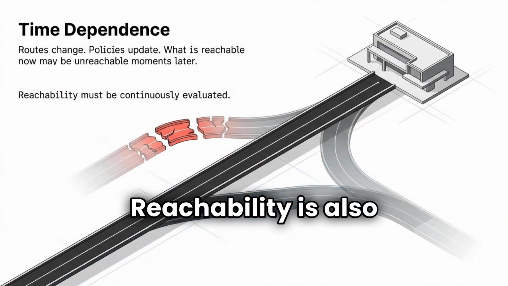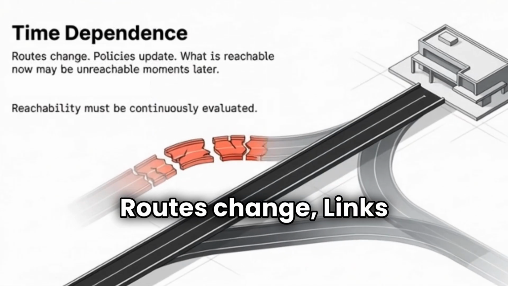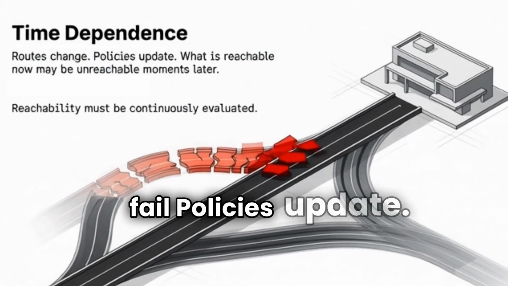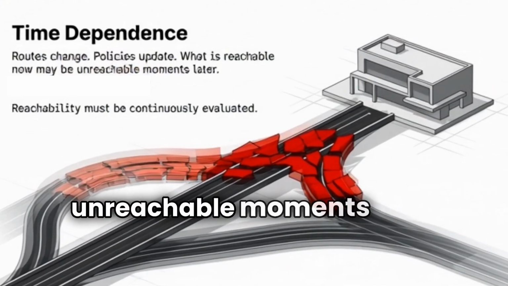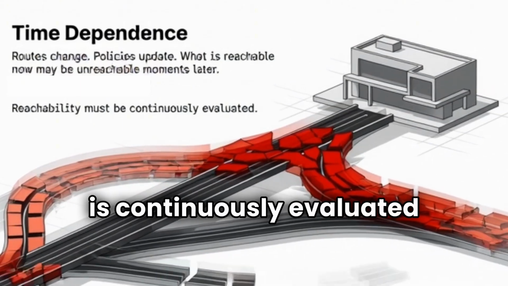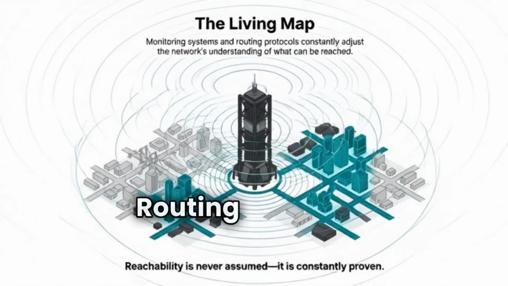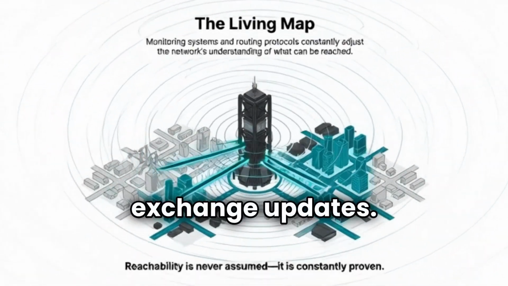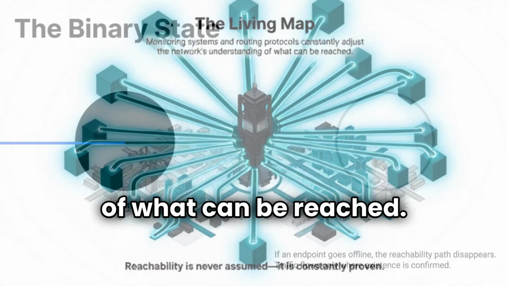Reachability is also time-dependent. Networks are not static. Routes change, links fail, policies update. An endpoint that is reachable now may become unreachable moments later. This is why reachability is continuously evaluated rather than assumed. Monitoring systems send probes. Routing protocols exchange updates. Networks constantly adjust their understanding of what can be reached.